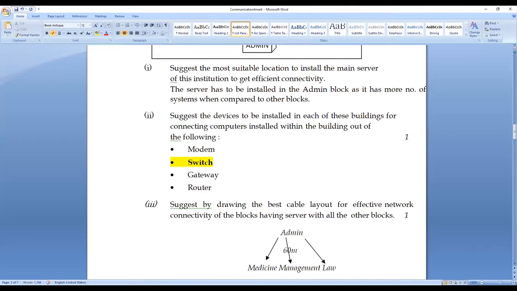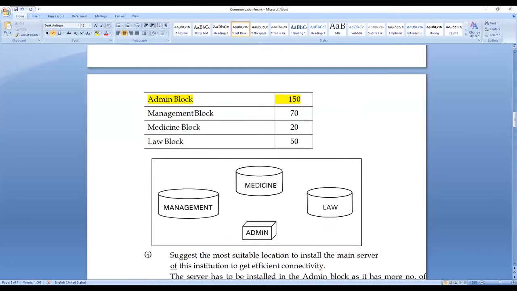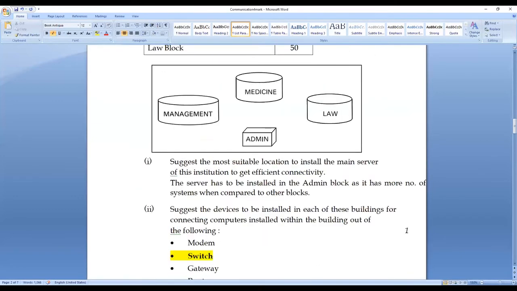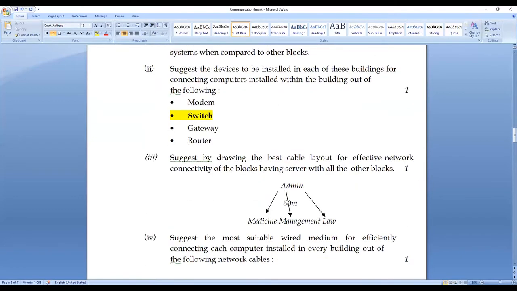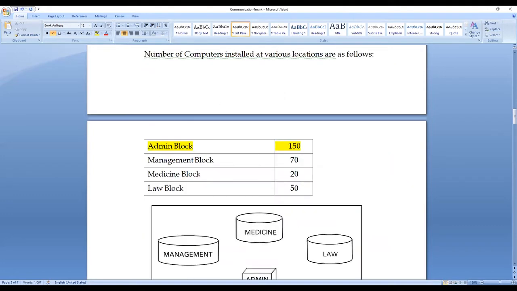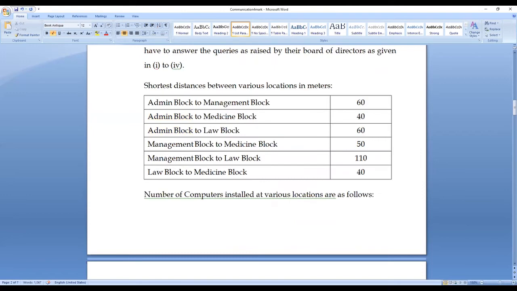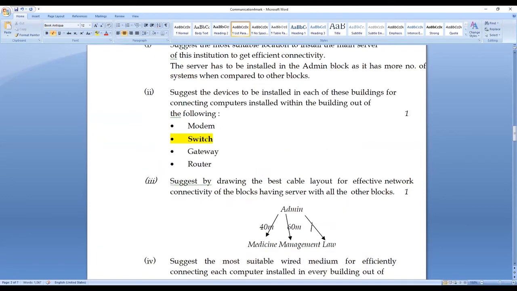Now we are able to write. Here, this is admin to medicine block. This we have to mention while drawing the layout diagram. So the next comes the last building, that is admin to law. What is the distance? Yes, it is 40 meters again. This we have to mention.